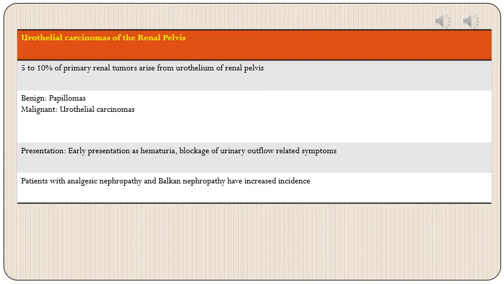Just a word about Balkan nephropathy. This is a kind of endemic nephropathy that involves the people who are living in the region along the Danube River, and this is because of aristolochic acid. This particular compound is derived from a weed which contaminates the flour which is consumed by the people living in this belt. This leads to renal damage in these patients which slowly progresses over a period of time, and these patients are also prone to develop urothelial carcinomas of renal pelvis.